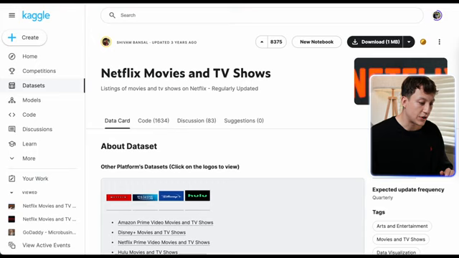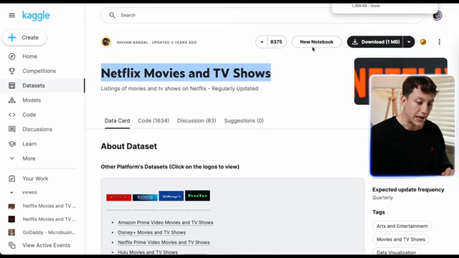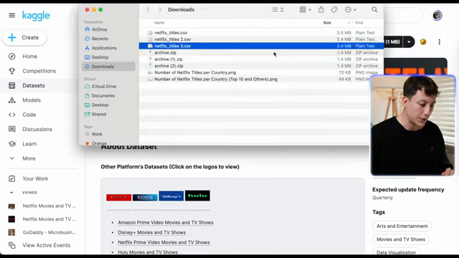In this case, I'm going to go to Netflix and download this Netflix movies and TV shows dataset. So I'm just going to download it, and then I'm going to unzip it really quick.